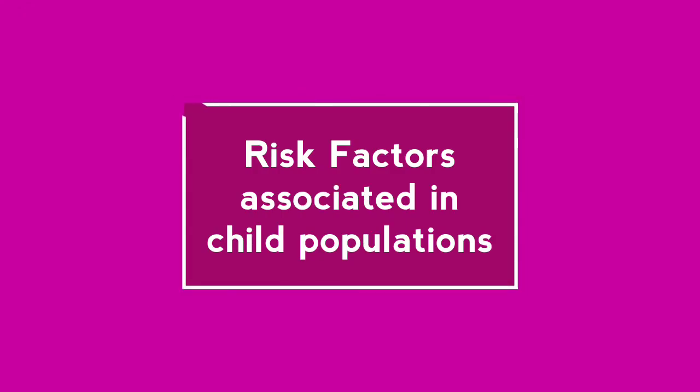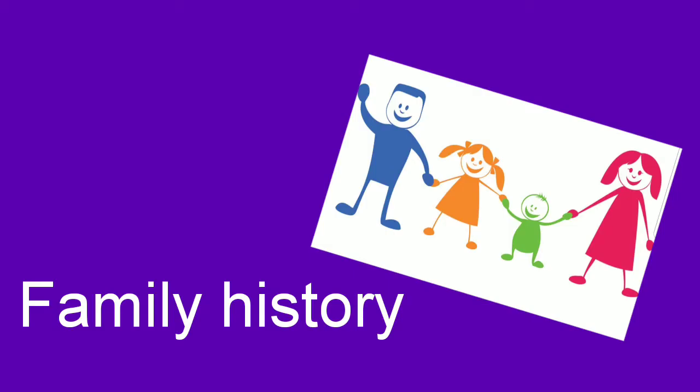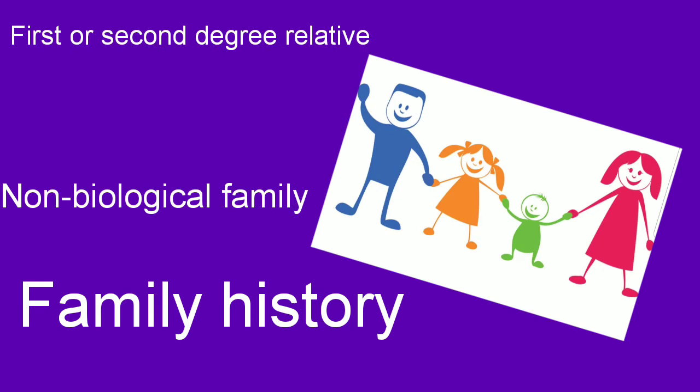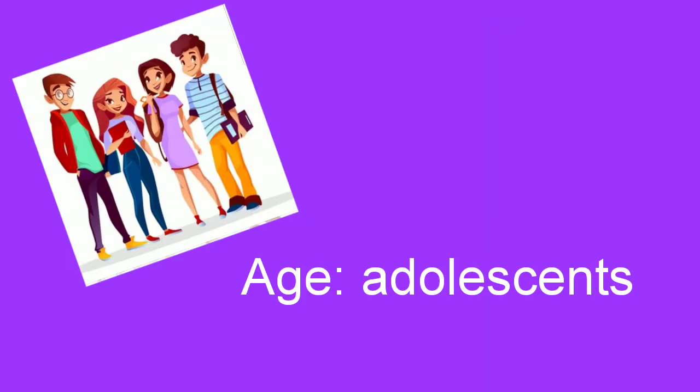Risk factors associated in the child population for type 2 diabetes mellitus include: being overweight or obese is known as the greatest risk factor, a BMI greater than the 85th percentile, or a weight for height ratio greater than 120%. Family history is also a risk factor. It can be because of a relative having diabetes, or it can be because of social or cultural cues from non-biological family. Being female is a risk factor because of hormones and belly fat. Being an adolescent is also a risk factor because of a physiological state of insulin resistance.